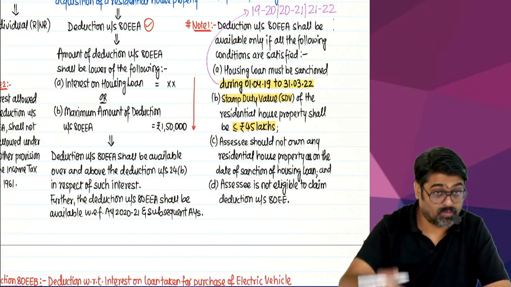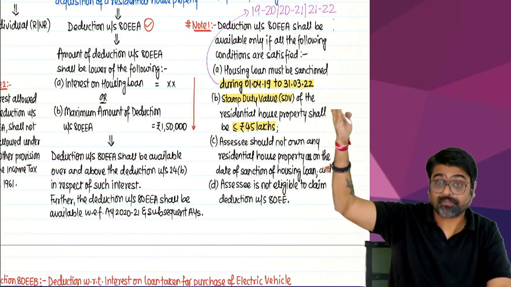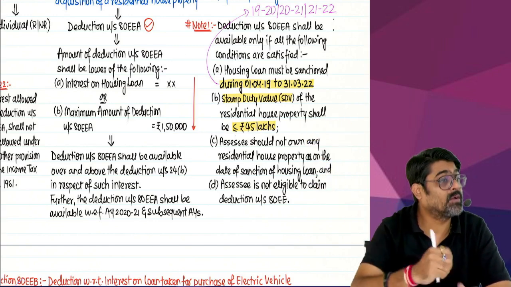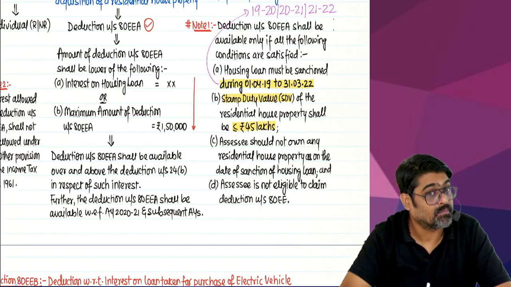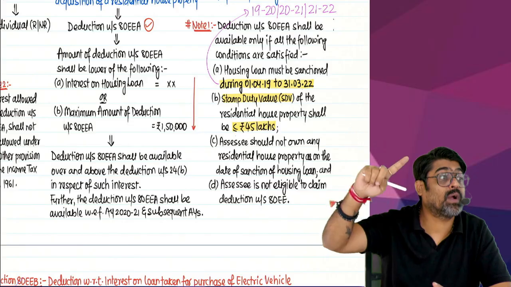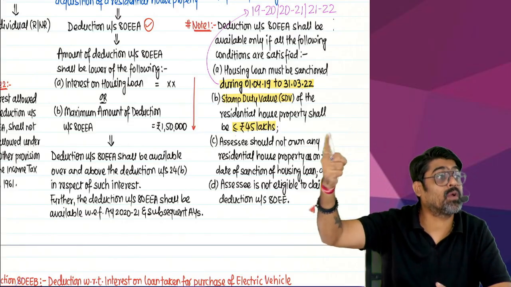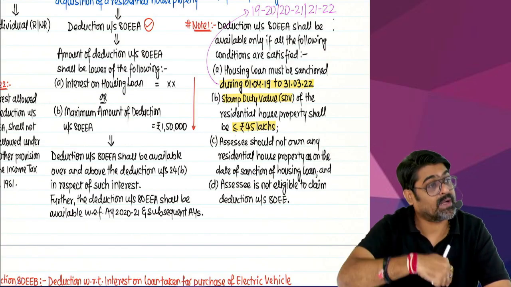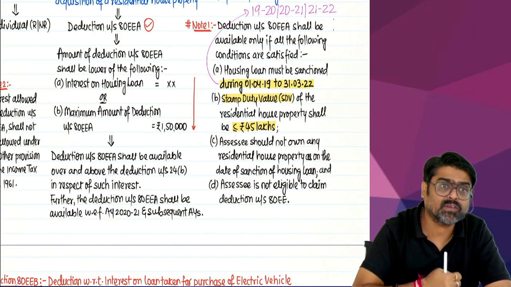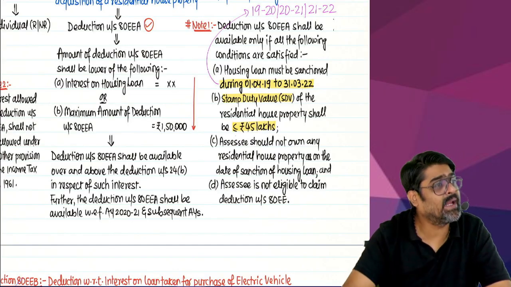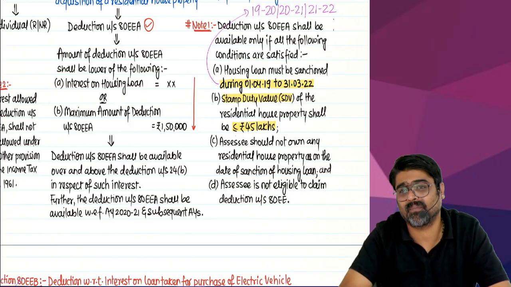So possible you might have taken a loan in 19-20, 20-21 or 21-22. That loan is still outstanding in 25-26. Right chances, very much chances, yes or no? So if that loan which you have taken in 19-20, 20-21 or 21-22 is still outstanding in 25-26, on that loan, will you pay the interest for this year? Yes. Excess interest you can claim under section 80EE subject to maximum.